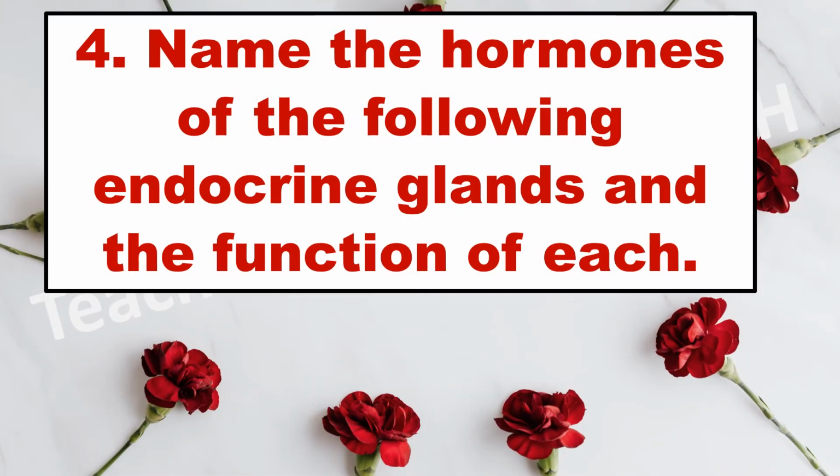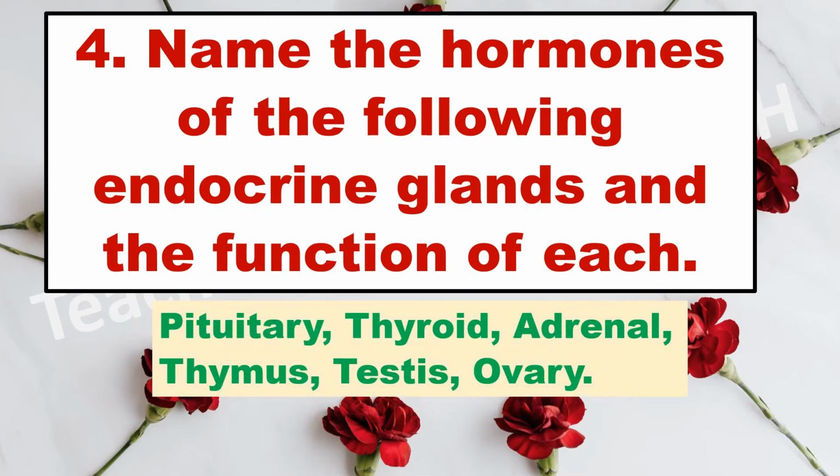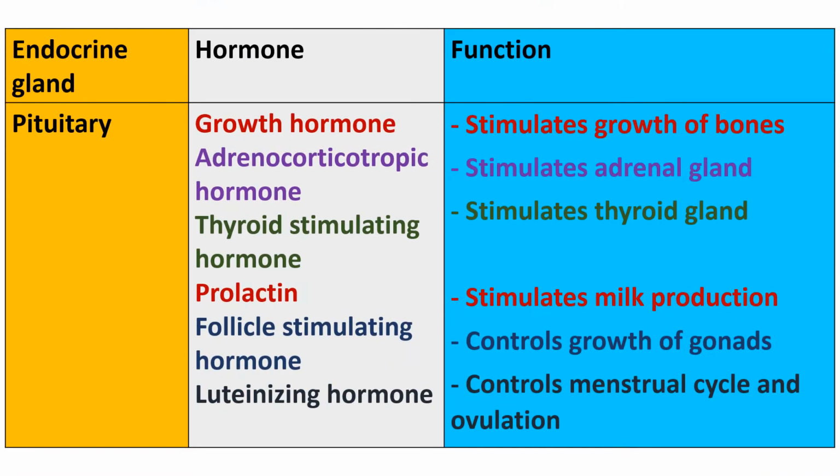Question 4. Name the hormones of the following endocrine glands and the function of each. Pituitary, thyroid, adrenal, thymus, testes, ovary. Endocrine gland, pituitary. Hormone, growth hormone. Function, stimulates growth of bones.